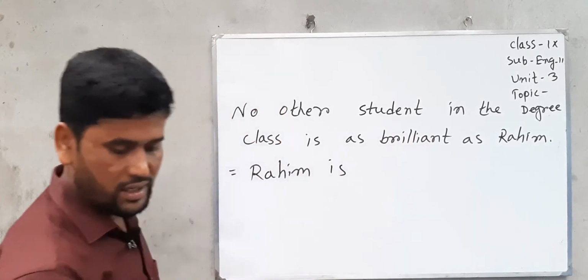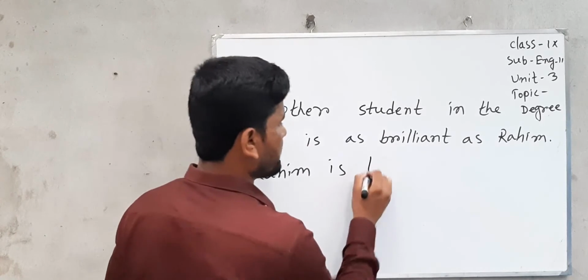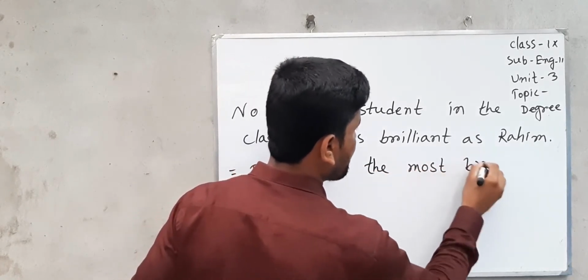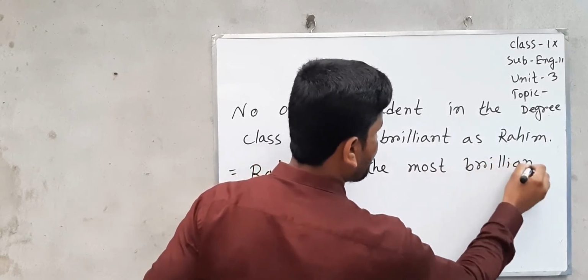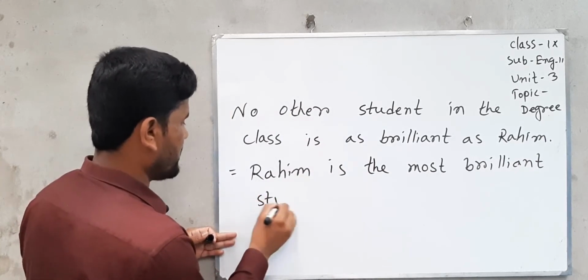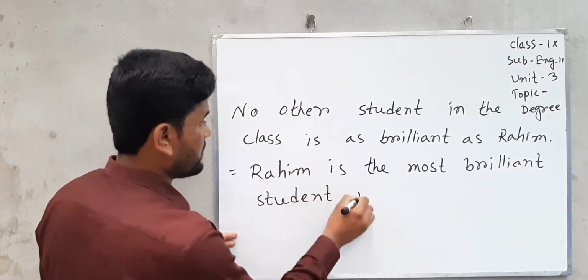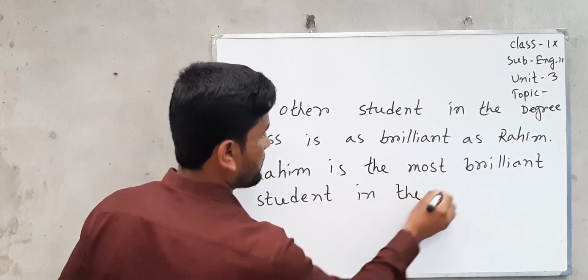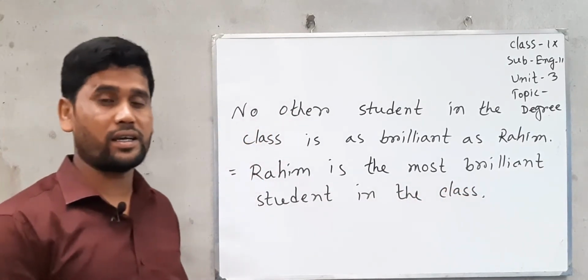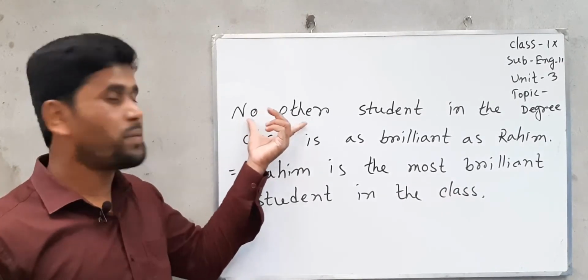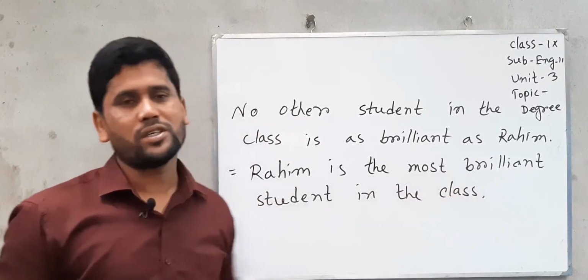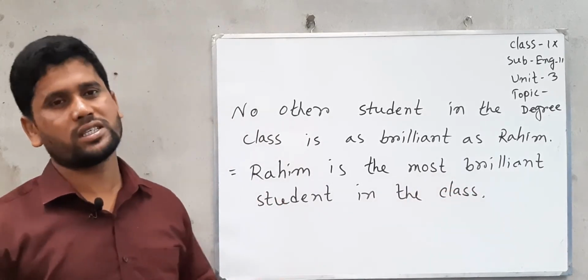I would like to say we must use the before the superlative degree: the most brilliant student in the class. So if you know the formation of the sentence, how to change the phrase and how to change the form of the adjective, you can change degree from one sentence to another.